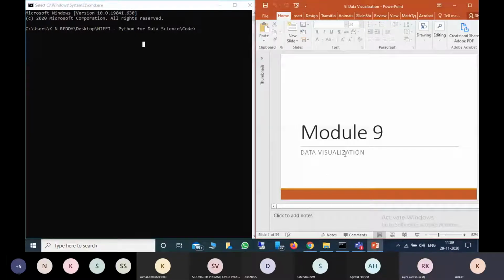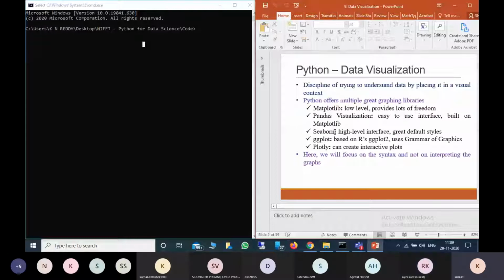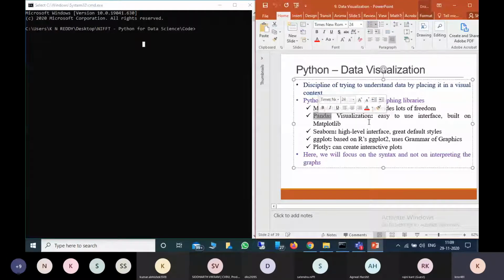For that, we can mainly use two packages: Matplotlib and Seaborn. Since you already have pandas, we can use pandas also for visualization. Data visualization is a discipline trying to understand data in a visual context. Here we will cover three main libraries. One is Matplotlib, which gives you a lot of freedom. Then Pandas, where we can easily use data frames. Then Seaborn, which is a high-level interface where different types of charts are also available.